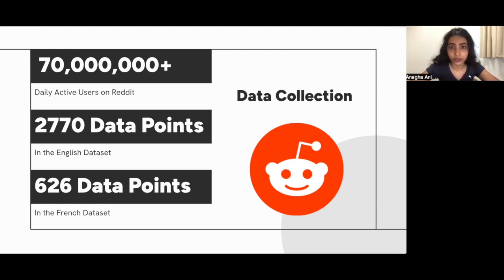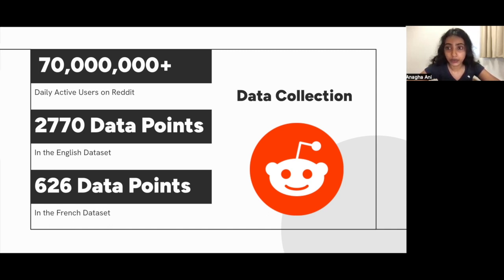Firstly, the corpus was formed through data collection. With over 70 million daily active users, Reddit stands out as a social media site on which a large amount of text-based content is produced, making it a relevant source of data for this project. To create a comprehensive dataset that is representative of the English-speaking world as a whole, a list of subreddits focusing on a diverse range of topics was retrieved. Two search keywords corresponding to two different spellings of the word globalization were used to retrieve relevant entries from each of the subreddits. The English dataset had a total of 2,770 entries.